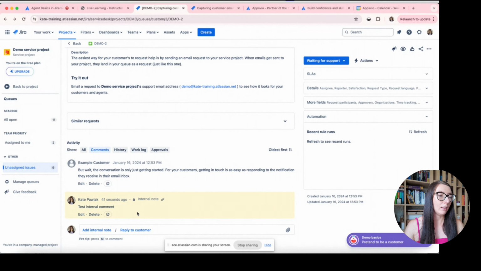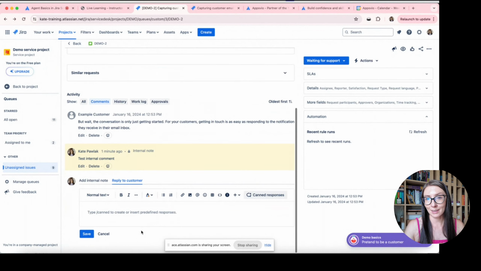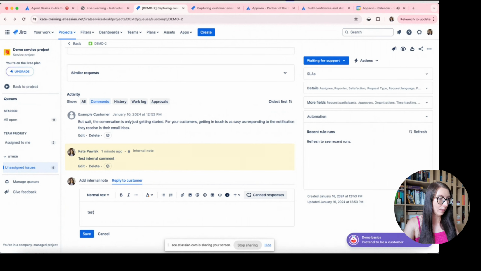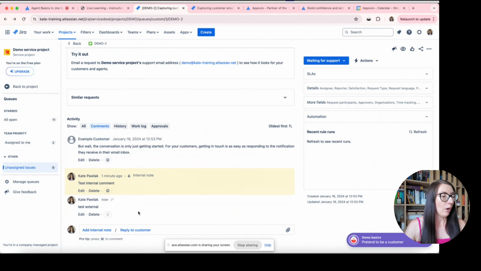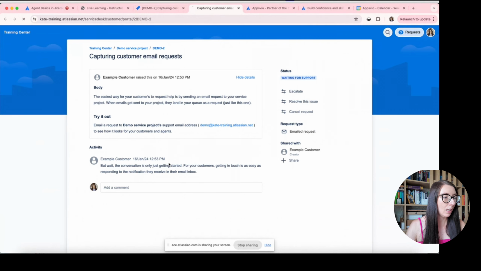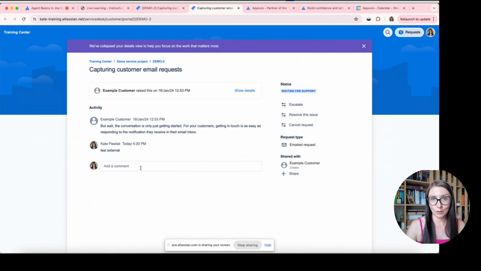Of course, you can put a comment as external, so you can simply reply to the customer. Let's put test external. I'm clicking save. Okay, and here you can see that we don't have the yellow background, this is still white. And when I go to my ticket on the customer portal, you can see that we have this comment, because this is an external comment, and this comment is available to your customers.